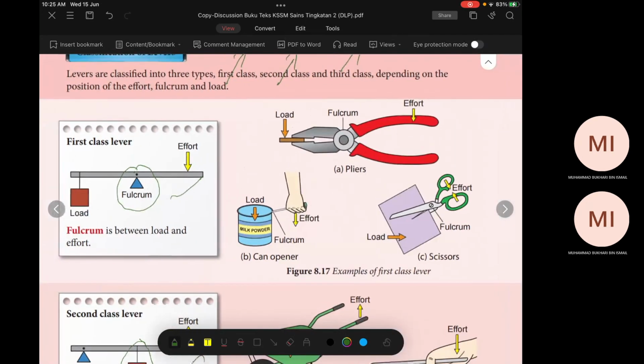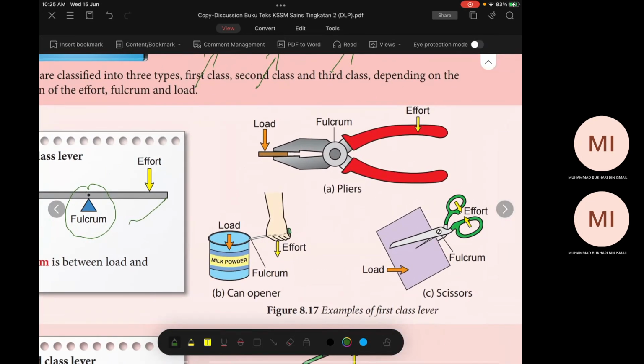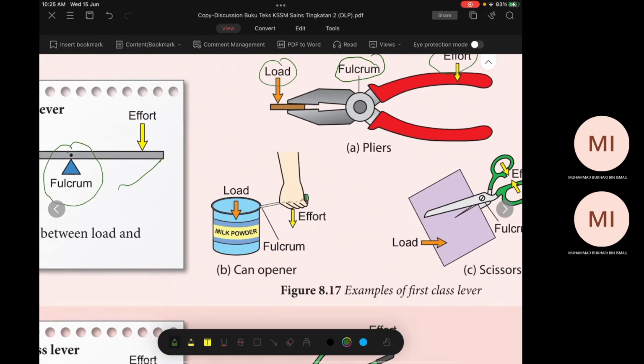Okay, let us look at the first class example. Flyers, one's in the middle. Fulcrum, load here, and the effort here. Okay, what about can opener? Fulcrum still in the middle, betul tak? Ini faham tak? Do you understand this one? This one is the first class level. Do you understand or not? This one? Yes. Okay, good.